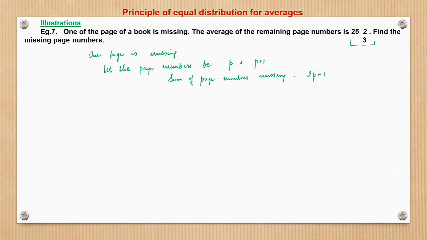Will be consecutive. So from a set of consecutive numbers, if one number is taken away, the average would change by at most 0.5, right? This we know. So if two pages are going off, the average can change by not more than 1. Here the average that remains is 25.66, that is 25 whole 2 by 3.